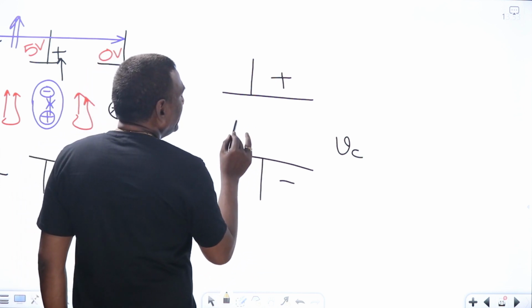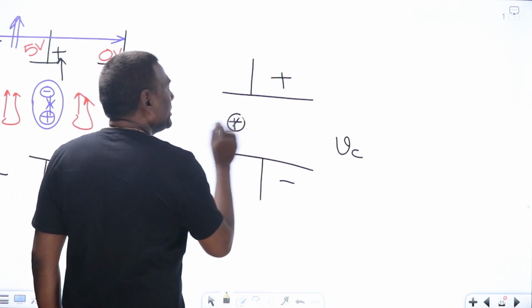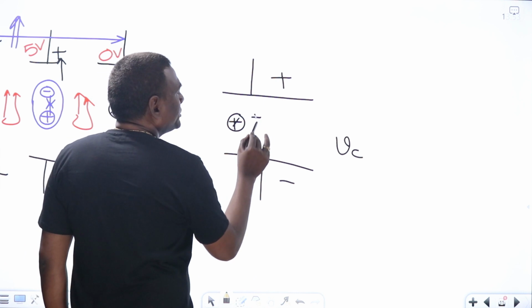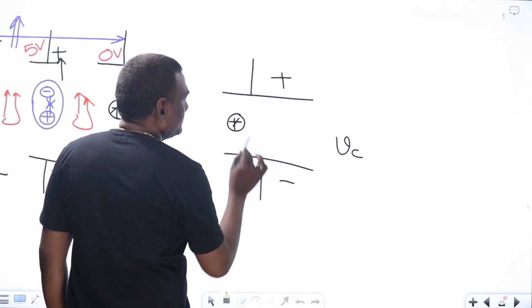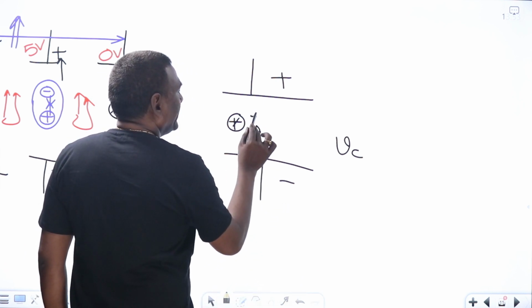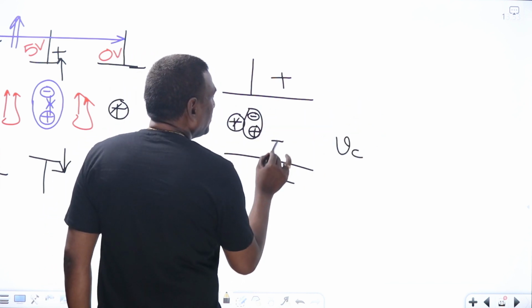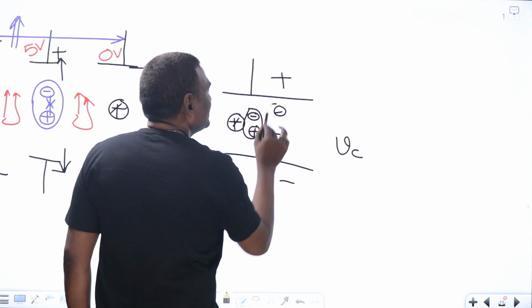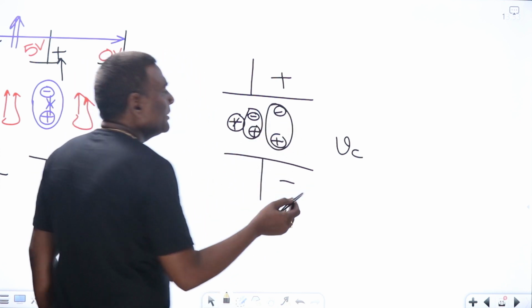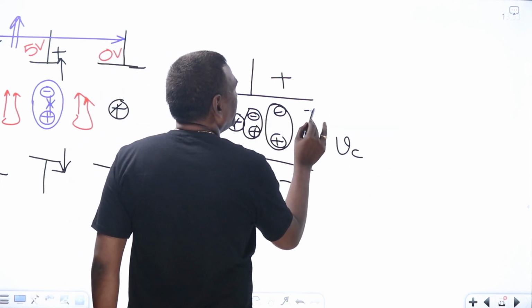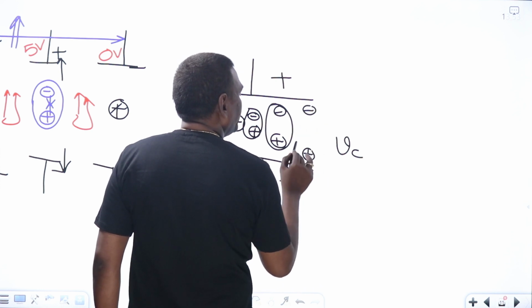Then what is going to happen? At starting, positive, on top of that, negative will be there. After some time, positive, negative will come. If you are increasing the voltage, maybe positive, negative will come, such that the distance between the dipole will keep on increasing. If you still increase, then maybe negative, positive.